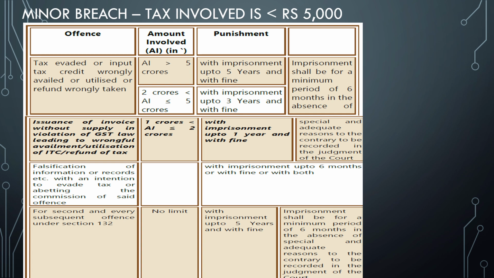I repeat, minor breach means tax involved is less than rupees 5,000. It is tax involved, not the amount involved. And in case of section 132, it is amount involved. So be very careful with all these terminologies.